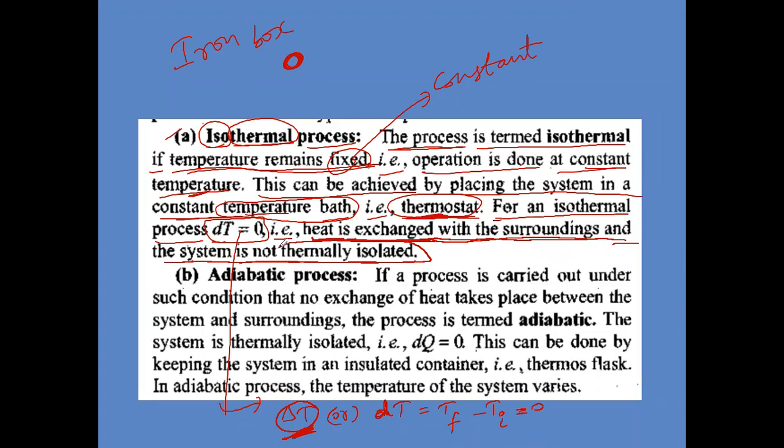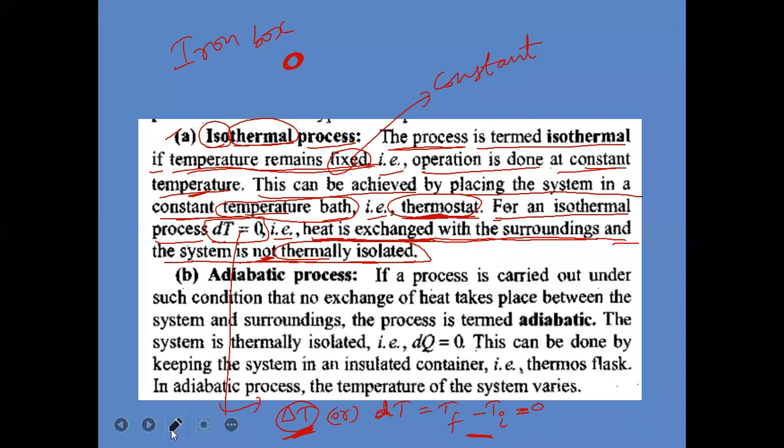And the system is not thermally isolated. What is a thermally isolated system generally? A thermos flask is a thermally isolated system. Here, when the temperature remains constant, the system is not thermally isolated. Only remember that delta T, final temperature minus initial temperature, will be zero, and heat will be exchanged with the surroundings, and the system will not be thermally isolated. These points you have to remember in an isothermal process.